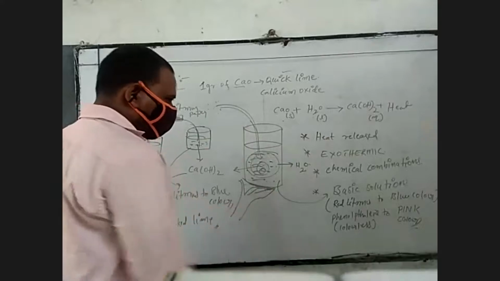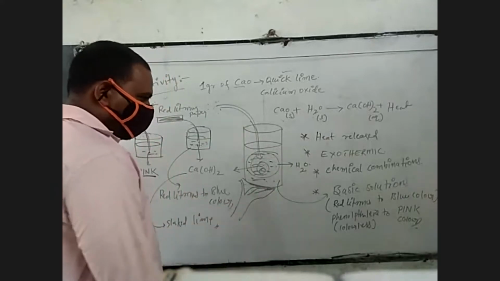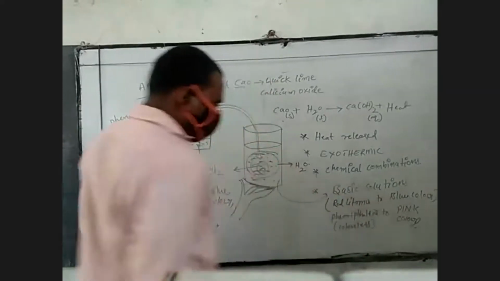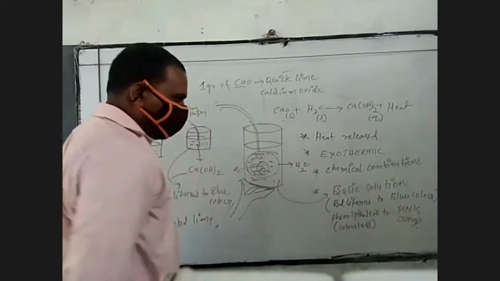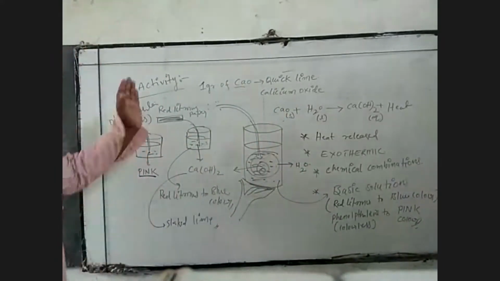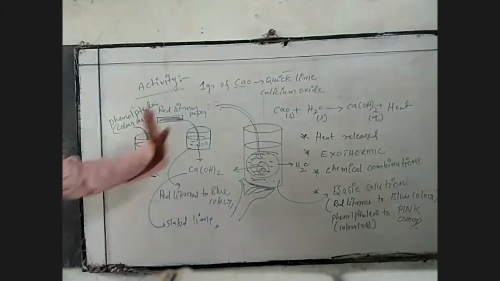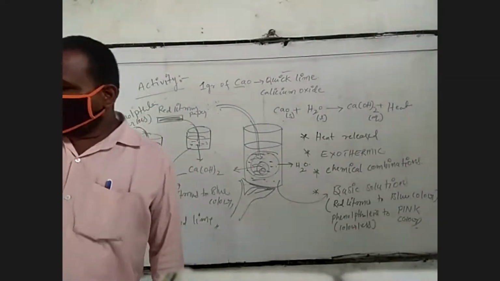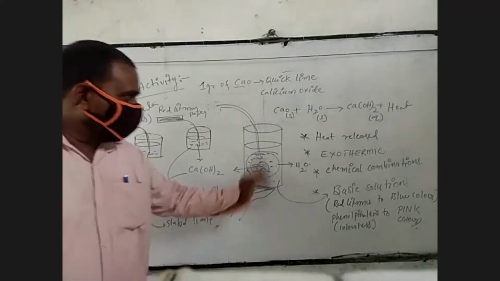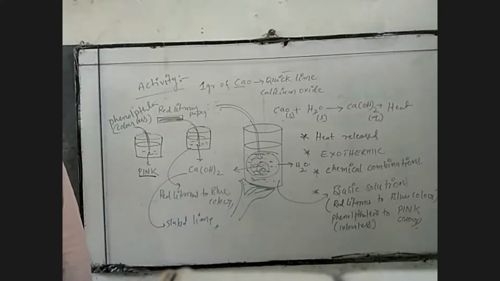Is this solution an acidic solution or a basic solution? How can you decide? Red litmus paper means blue color coming. Phenolphthalein, which is colorless, turns to pink color. That's why it is a basic solution. So this first lab activity gives this type of information. Very, very important.